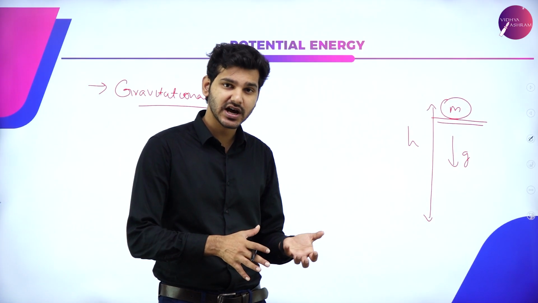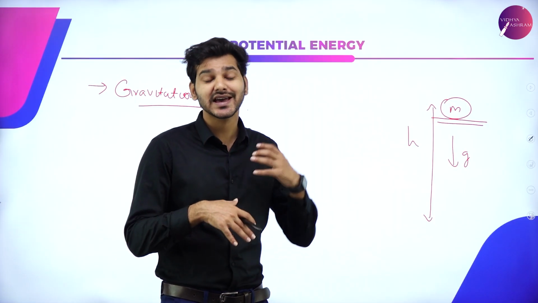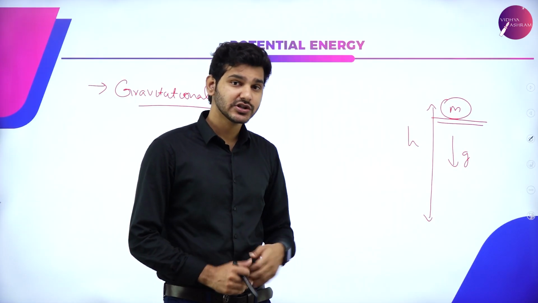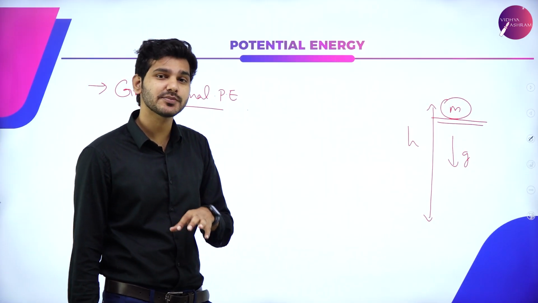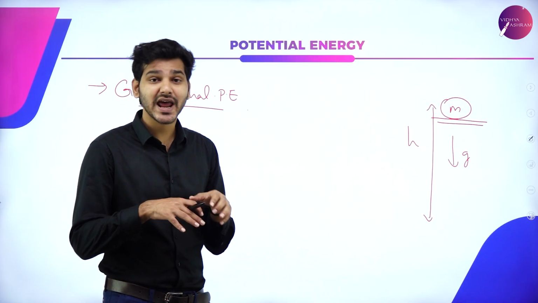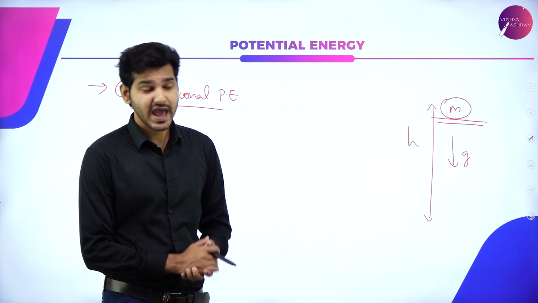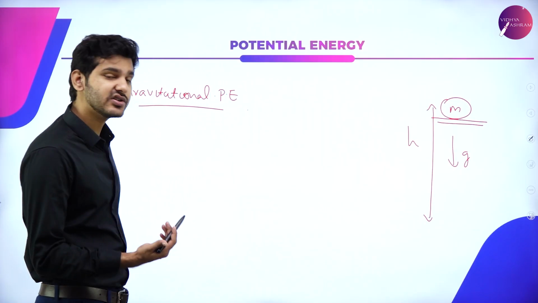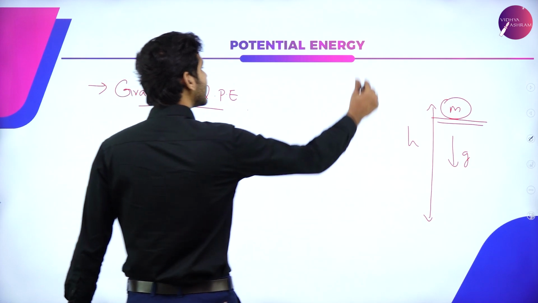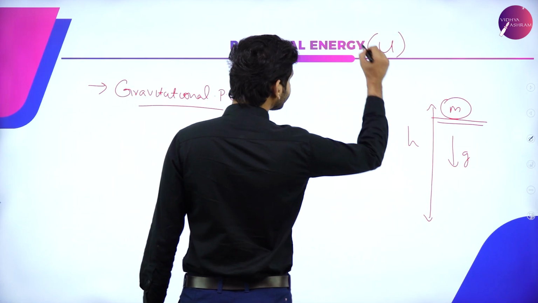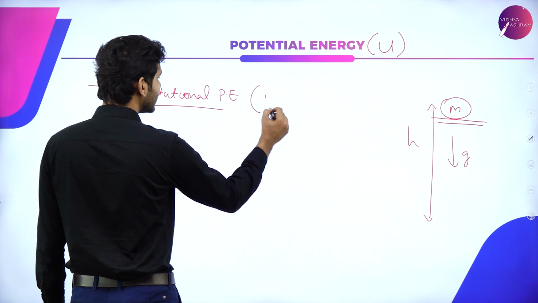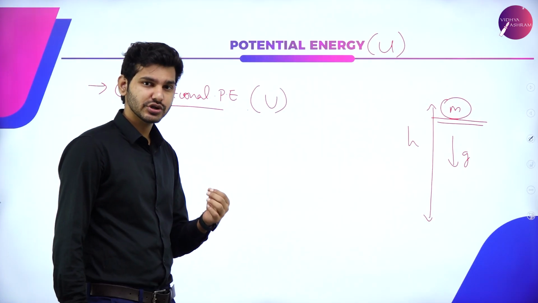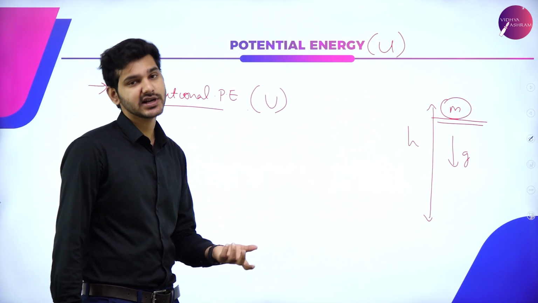Now, this work done is actually being stored as energy in that particular system. This particular energy that is stored in the system when it is kept at a particular height is known as gravitational potential energy. And the potential energy generally is represented with the capital letter U. So here also for gravitational potential energy, we will just use U to indicate that it is potential energy.